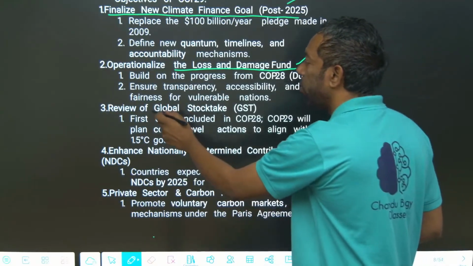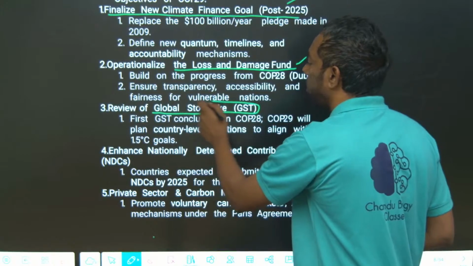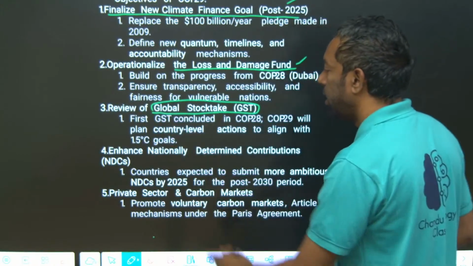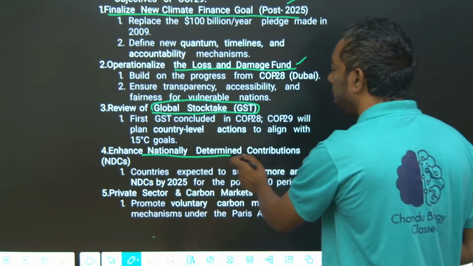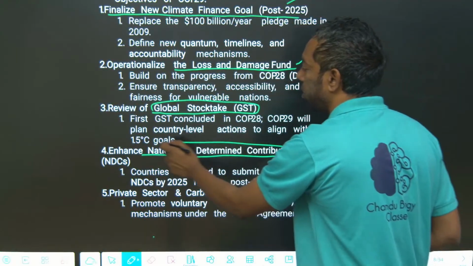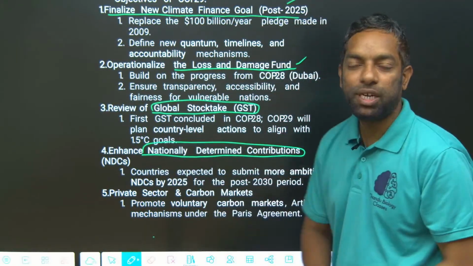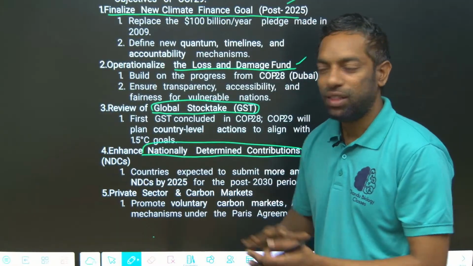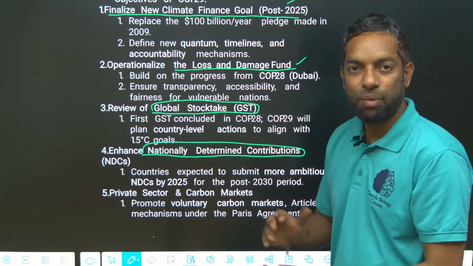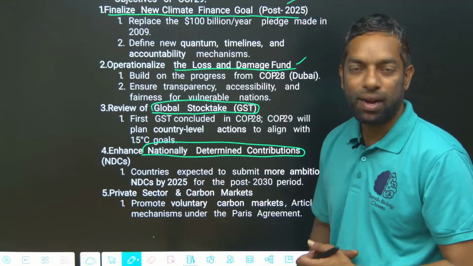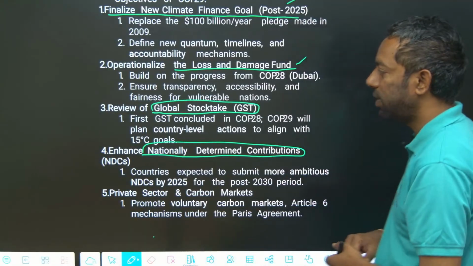Then review the global stocktake (GST) and enhance the nationally determined contributions. These are the key objectives of COP29. These headlines are for your coming exam for the JL and DL. I hope you guys understand this.